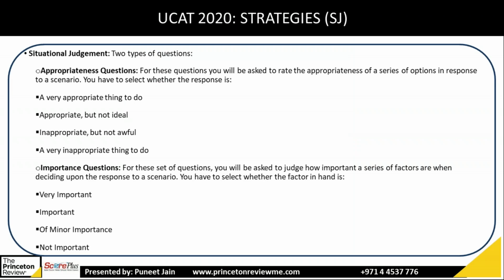Situation judgment. So you will have two kinds of questions. One is appropriateness question and the other one importance question. In appropriateness, you will have to answer one out of the four responses: either very appropriate thing to do, appropriate but not ideal, inappropriate but not awful, and very inappropriate. So based on the situation, you have to pick the correct answer. And importance questions, you will have to answer either it is very important, important, of minor importance, or not important at all. So next slide.